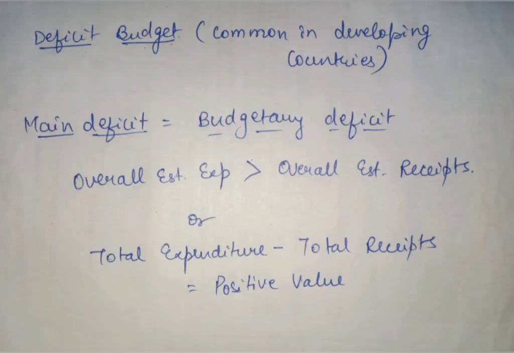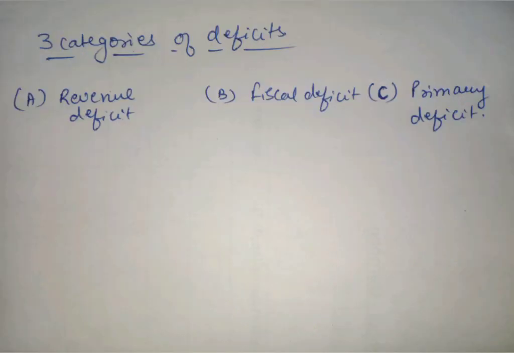Whenever there is a deficit in the budget, it is known as budgetary deficit. That means the overall estimated expenditure of the government is greater than the overall estimated receipts. Alternatively, we can say that total expenditure less total receipts for the government is equal to a positive value. There are three different categories of deficit in the budgetary deficit. First is the revenue deficit, then the fiscal deficit, and the last is the primary deficit. Let us discuss them one by one.